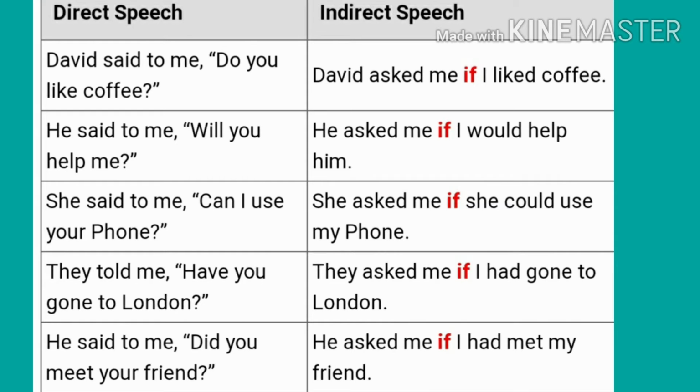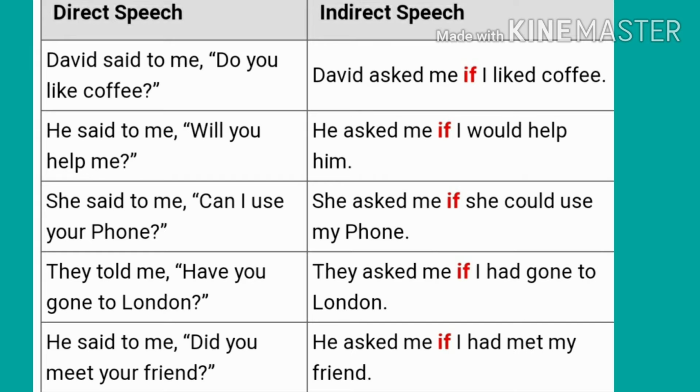They told me, "Have you gone to London?" In indirect speech, they asked me if I had gone to London. You is the second person, change according to object. The next sentence, he said to me, "Did you meet your friend?" In indirect, he asked me if I had met my friend. In direct speech, the sentence is in simple past tense, and in indirect, we change it into past perfect tense. As we already know, simple past changes into past perfect.